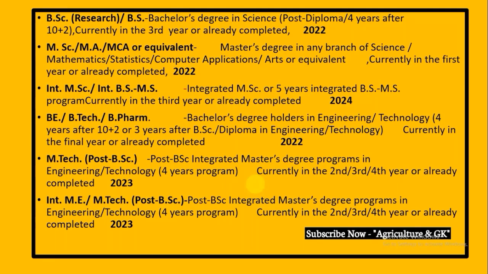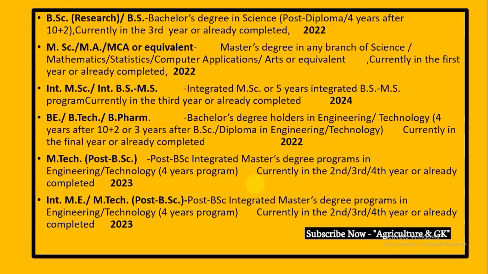So what exactly is the eligibility? For students in a 4-year bachelor's program, you must have a 4-year bachelor's degree, and you should be currently in the 3rd year, or you should have completed your bachelor's degree, which should be of 4 years. Then you are eligible.